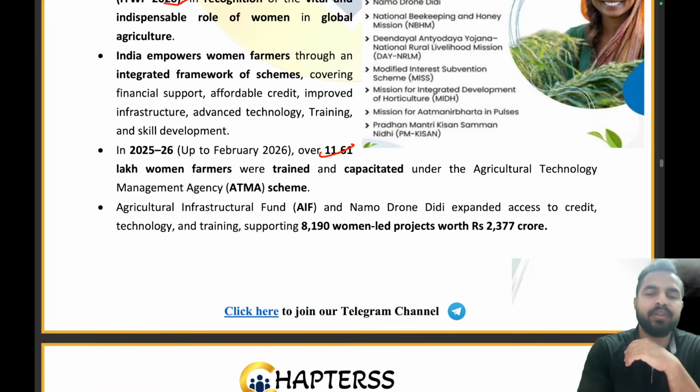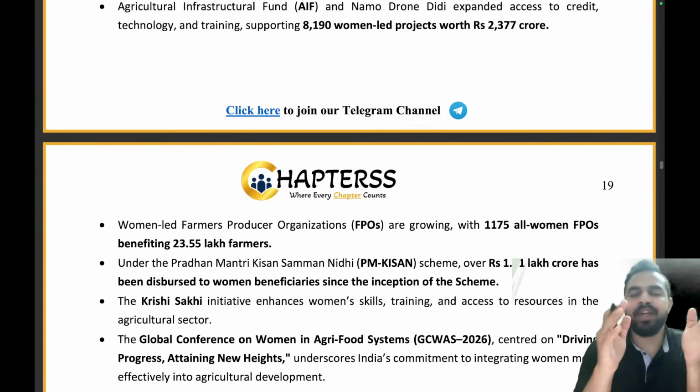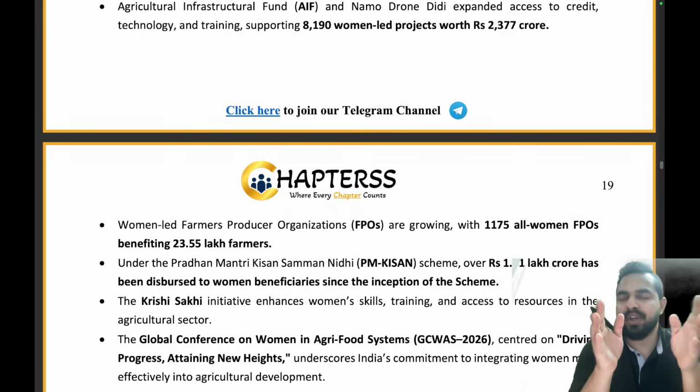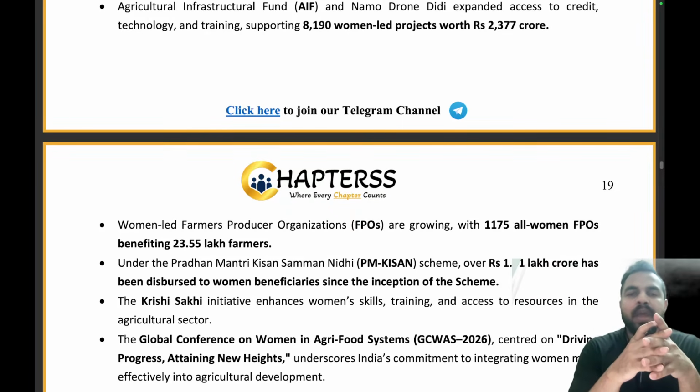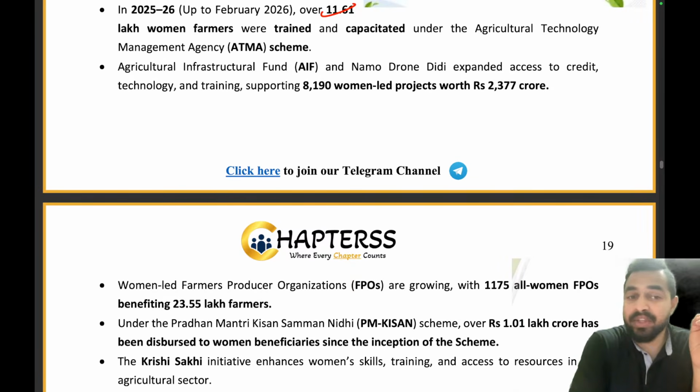Agriculture Infrastructure Fund and the Namo Drone Didi expanded the access to credit and technology. So guys, what did we do? After this scheme also, we ensured that we maintain the structural expansion of agriculture. And you have seen here, right? So that's why the Agriculture Infrastructure Fund and Namo Drone Didi scheme expanded credit and technology access, supporting 80,190 women-led projects worth rupees 2,377 crores.